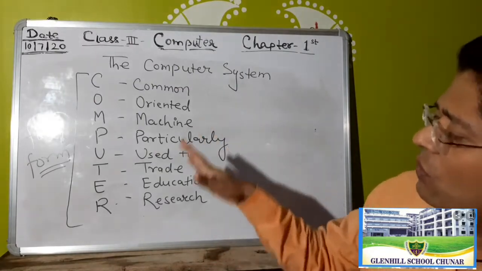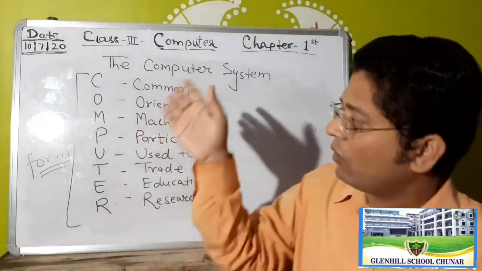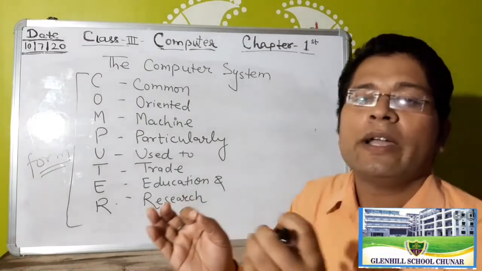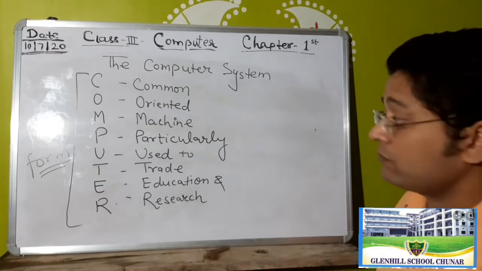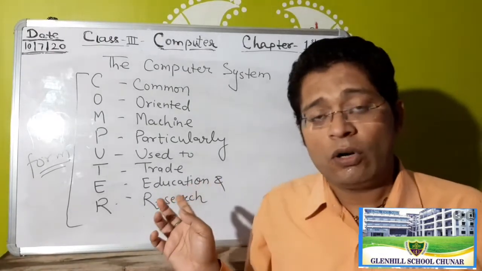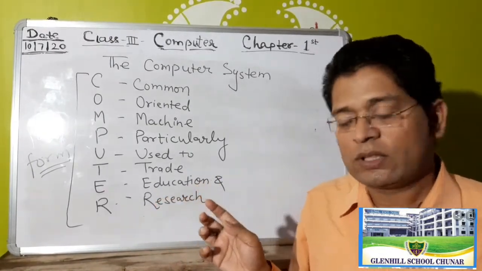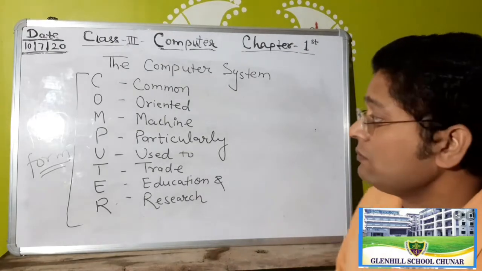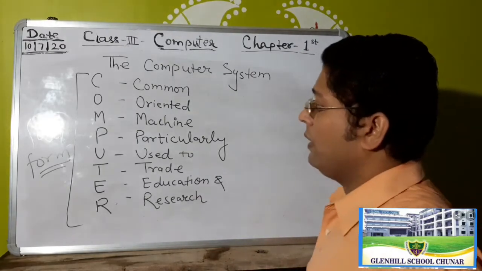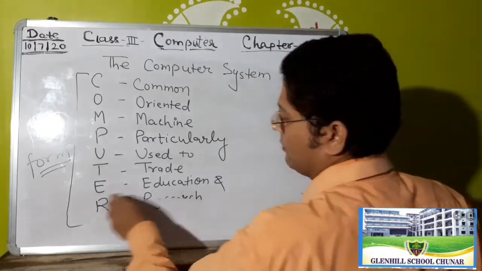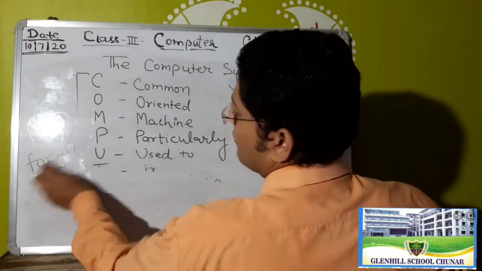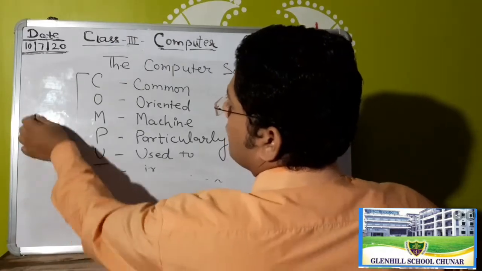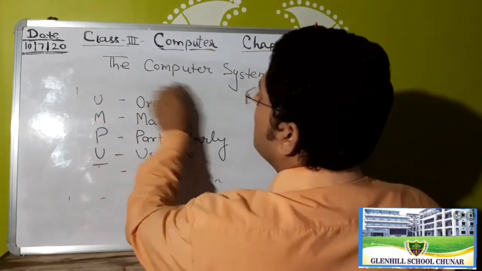So this is also one type of definition for the computer, according to the full form. Students, please note that. No problem if you have the book.